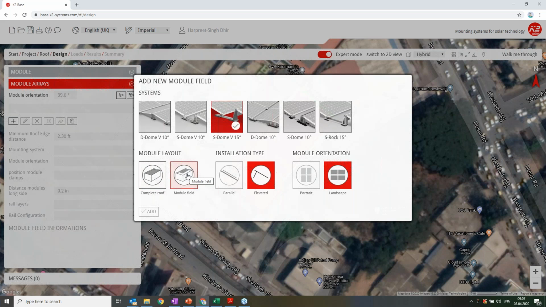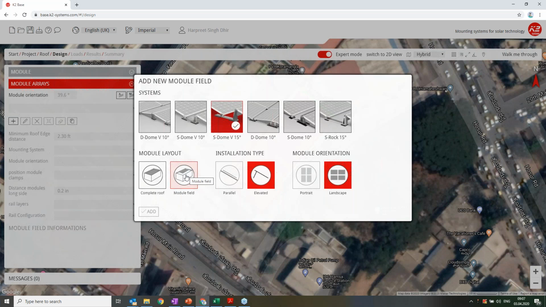And if you already have a layout, which you have made in your AutoCAD files, based on the layout your end customer has already done, you can also make a similar layout here as well. So it's up to you: if you want to have a module field calculated by Base, or if you already have your layout, you can make the similar layout here as well.